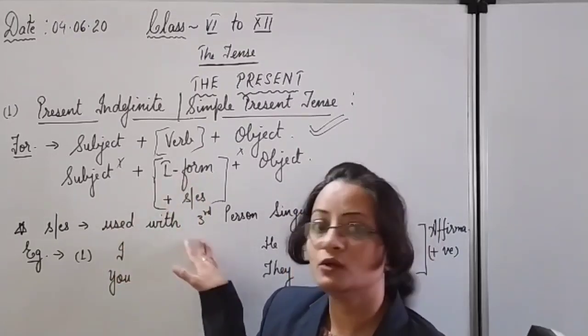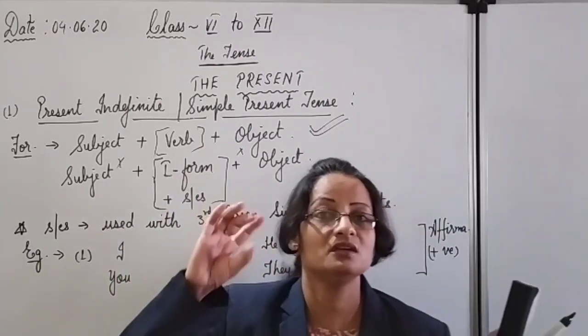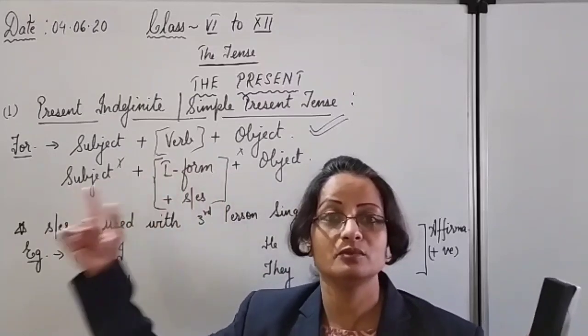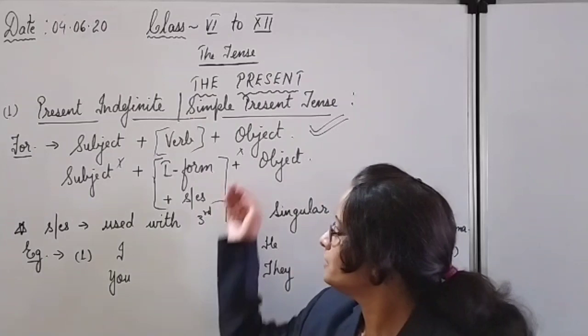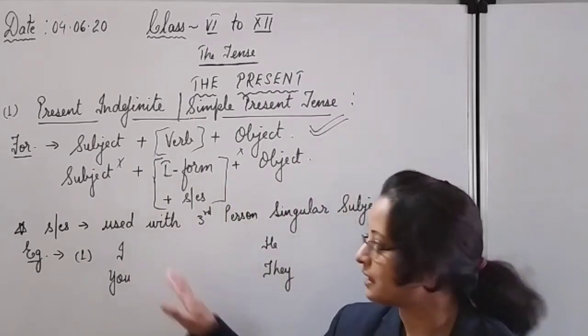Only with the singular subjects in the third person, he, she, it, any single name, relation, you have to add S or ES in the first form. And then the object as it is. As you can see in the